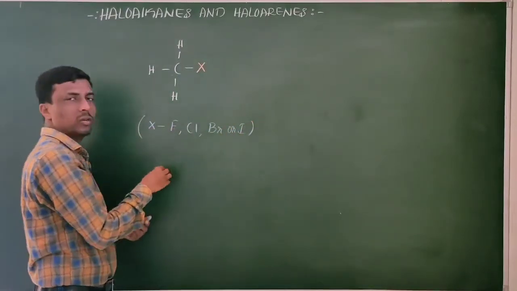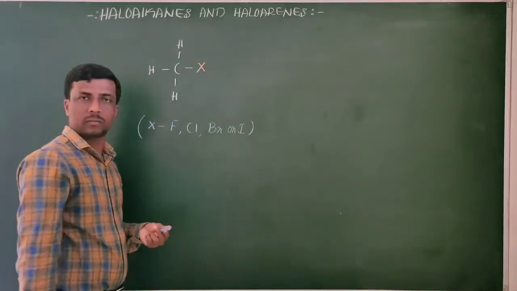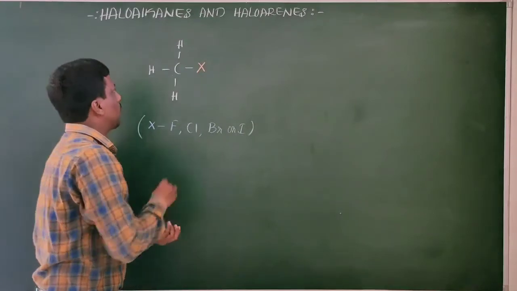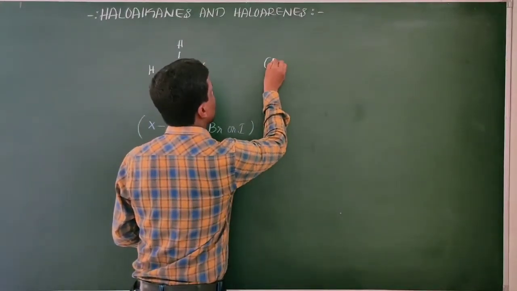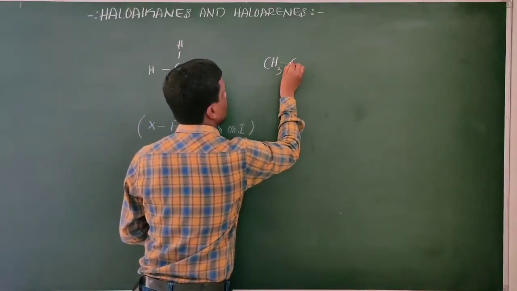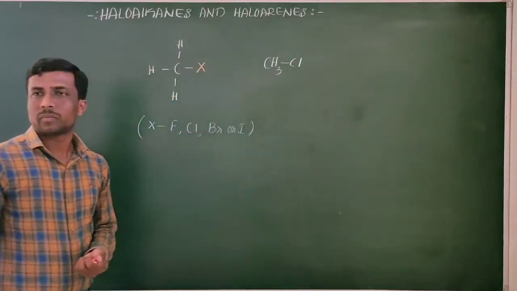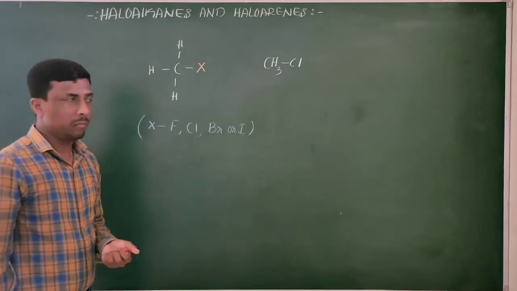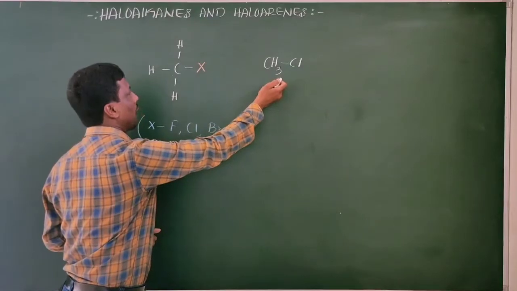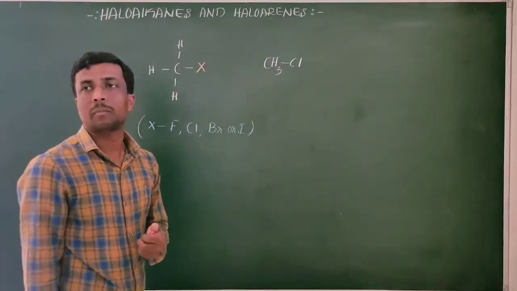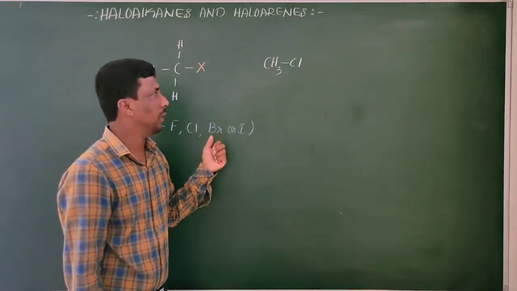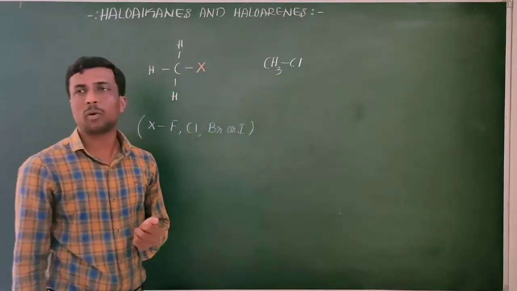In the place of X, you can write any one of the elements here. If X is chlorine, the formula of this compound becomes CH3Cl. I have prepared the haloalkane from the hydrocarbon methane.